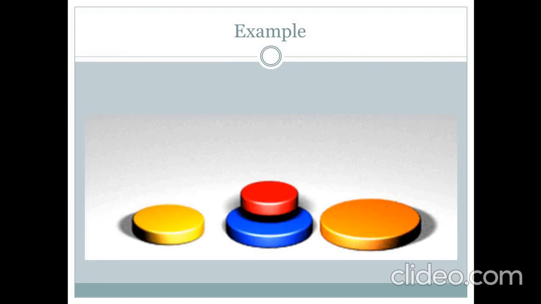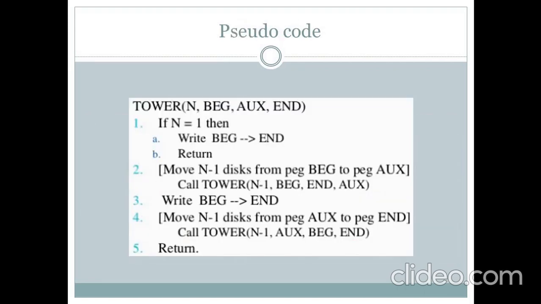Okay, let's move further. Here is the pseudocode for the Tower of Hanoi. We have taken 4 things in this. First is n, meaning our total number of disks. Second is beginning, meaning beginning tower. Third is aux, meaning our temporary tower, and end means our destination tower. So with it we have put a condition here. If n is equal to 1, then move from beginning to end, meaning if we have only one disk, then we can directly put it on the destination. Then this is our result, and our move count is only one.